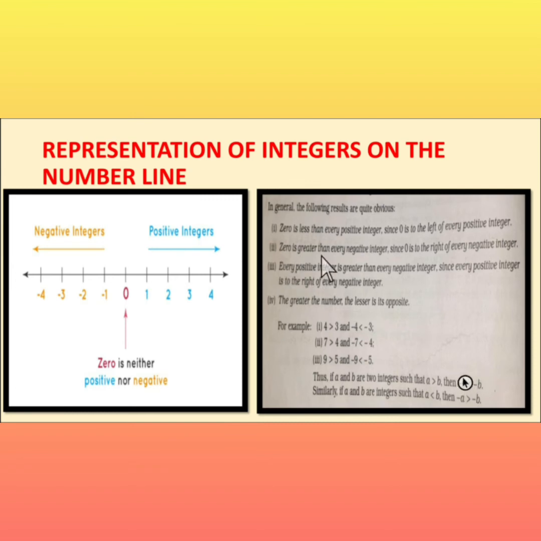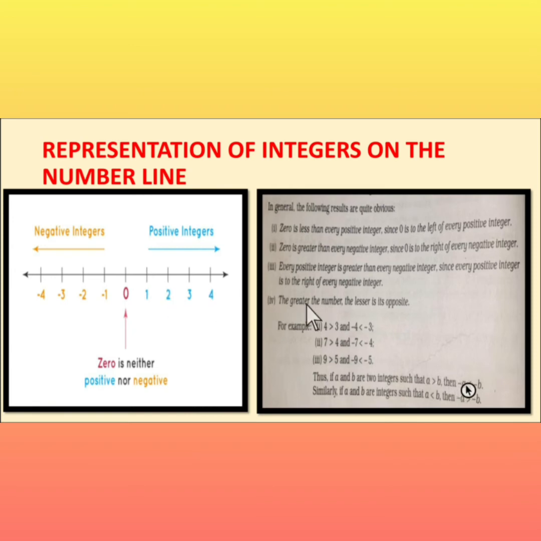Second, 0 is greater than every negative integer. You can see 0 is on the right of all the negative integers, so 0 is greater than every negative integer, since 0 is to the right of every negative integer. Third, every positive integer is greater than every negative integer, since every positive integer is to the right of every negative integer. You can see these positive integers are on the right side of the negative integers. So a positive integer is always greater than a negative integer.